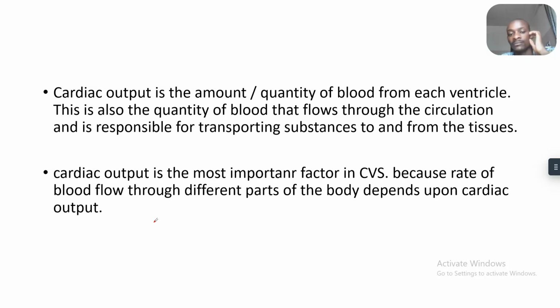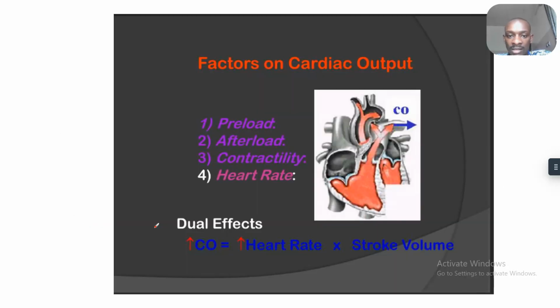Okay, that blood is responsible for transport of substances to and from the tissues. And cardiac output is the most important factor in the CVS. This is because the rate of blood flow through different parts of the body depends upon cardiac output. Okay, it is the most important factor in the CVS.